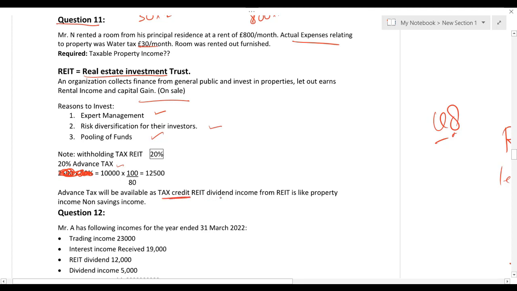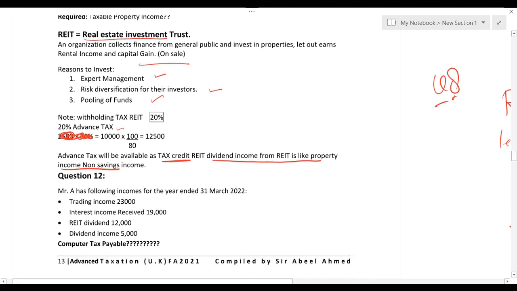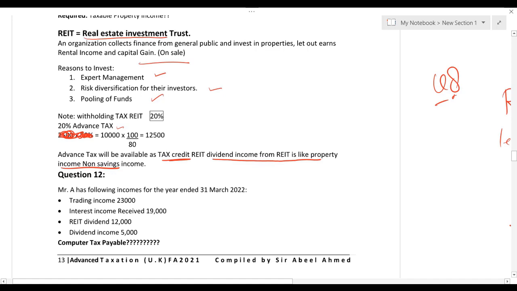Dividend income from a real estate investment trust is like property income, non-saving income. So whatever dividend you are getting from a real estate investment trust will be treated as property income. Number two, 20% is deducted at source. While solving the question, you have to gross it up, and before calculating the final liability, whatever tax we have paid in advance will be deducted. Let me explain this through a question. Question number 12, so that you have a really good idea of what I want to say.